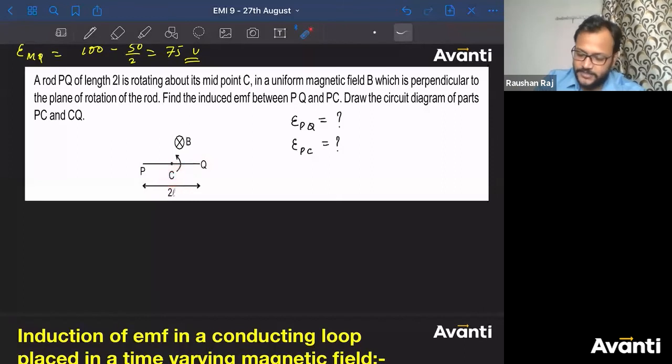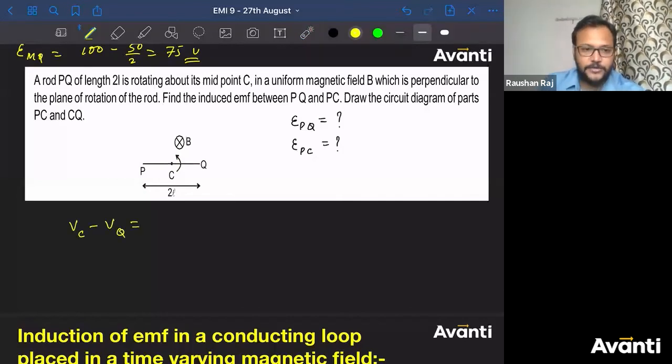Why? Because all the elements to the right of C will move in upward direction. So if I ask you what is V cross B, you will say V is in upward direction, B is into the plane, so the thumb will direct towards left, so towards C. So I'll say VC minus VQ will be equal to B into omega. What is the difference between them?